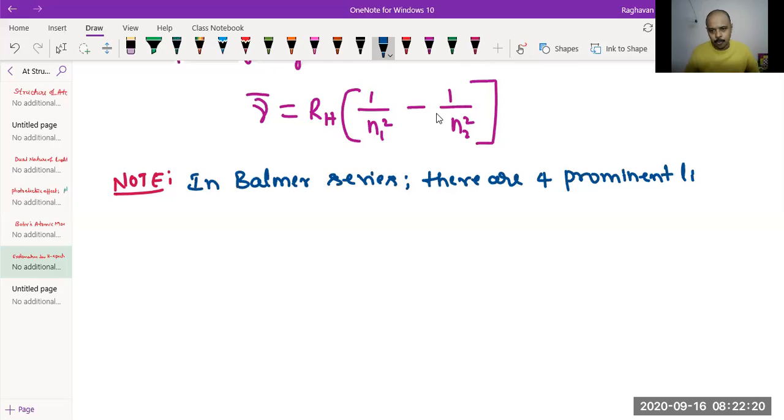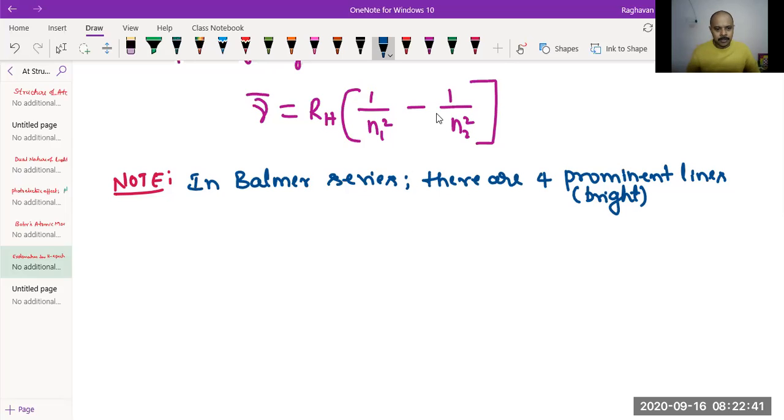You can call them 4 prominent or bright lines. The Balmer series is the visible series. In that Balmer series, 4 spectral lines are very bright. Which are those 4 spectral lines, and by which electron transitions they are obtained, we'll see now.